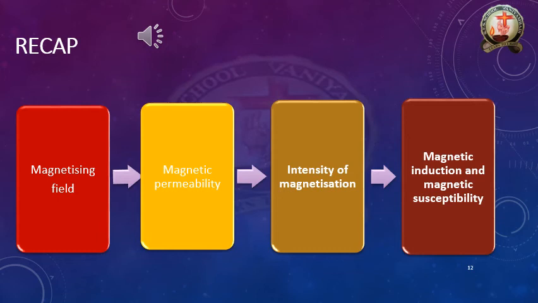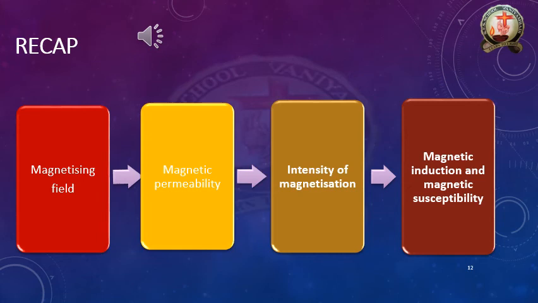The magnetic field which is used to magnetize a sample is called the magnetizing field. This is the definition. The magnetizing field is a vector quantity and it is denoted by H bar. Its unit is ampere per meter.